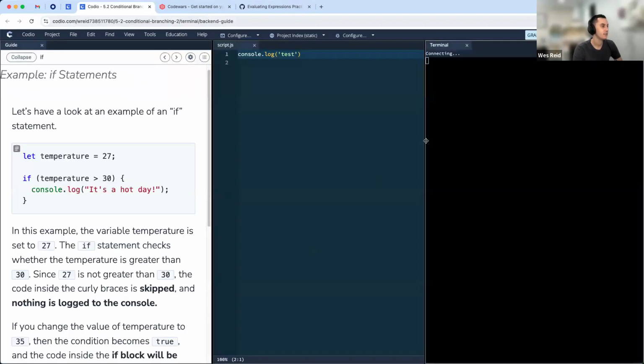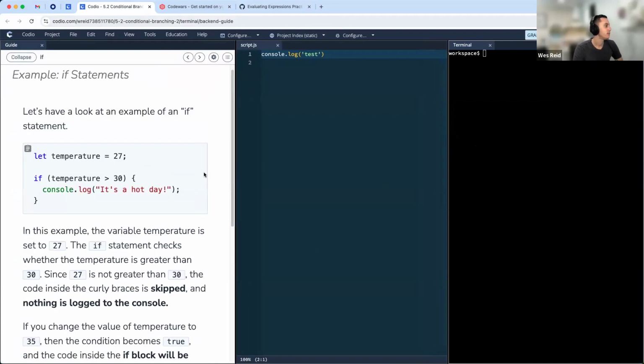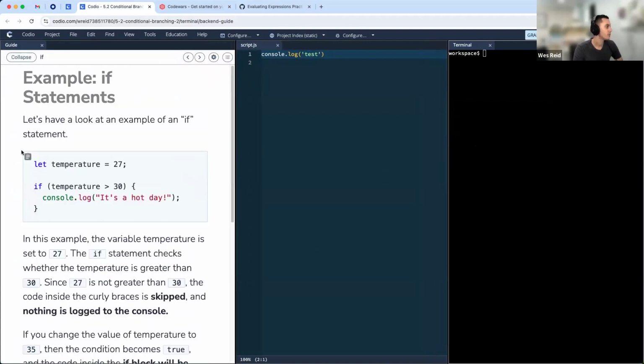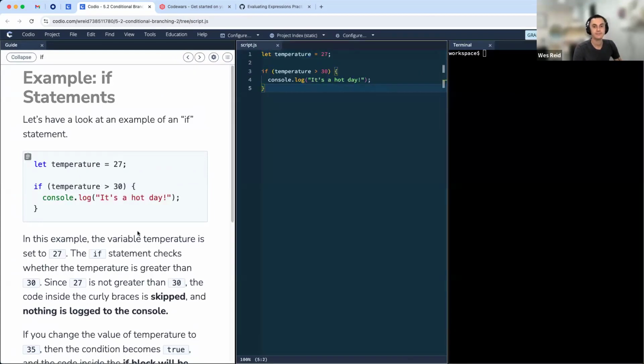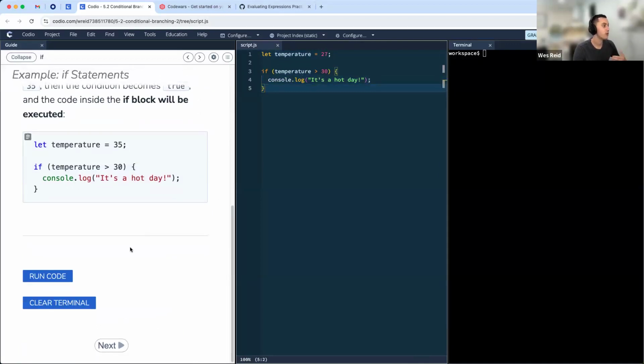Let's take a look at an example. So we have an example over here of an if statement. I'm going to go ahead and copy and paste this over here so we can take a look. Excellent. So what we're looking at right here is we have a variable declared here, temperature. It's set equal to 27. And in our if statement, you'll see we're using the greater than sign. We're saying if temperature is greater than 30, go ahead and console log out, it's a hot day. So if I run this code right now, what do we expect to happen?